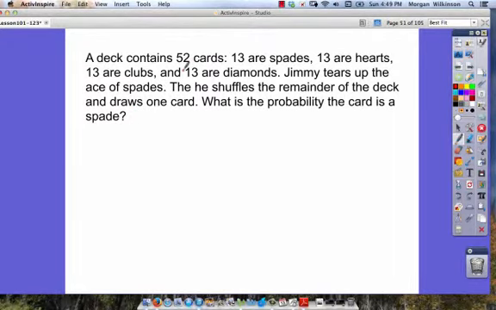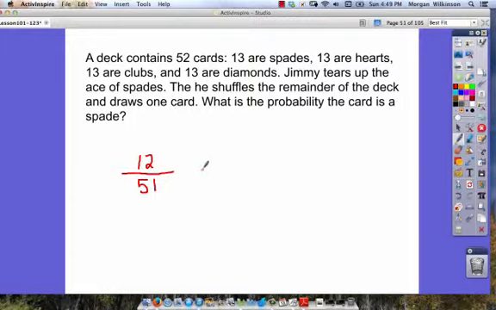Since Jimmy ripped up a card, there are now only 51 total cards. So that must be the total number of outcomes possible. What is the probability the card is a spade? Well, he ripped up one spade. So we started with 13, you take one away, we must have 12. So we've got 12 out of 51. That would be the probability the card is a spade.